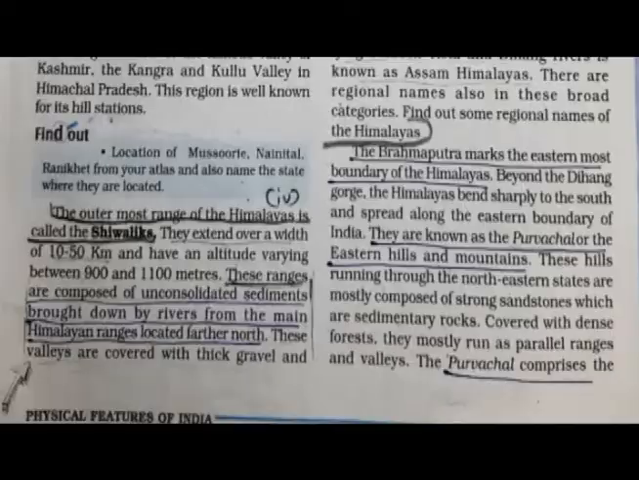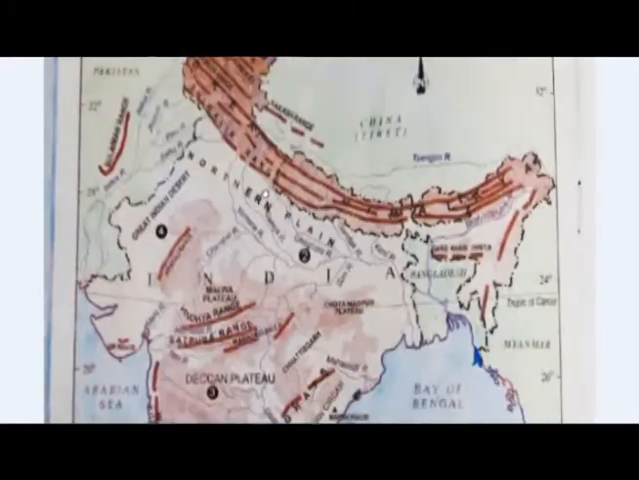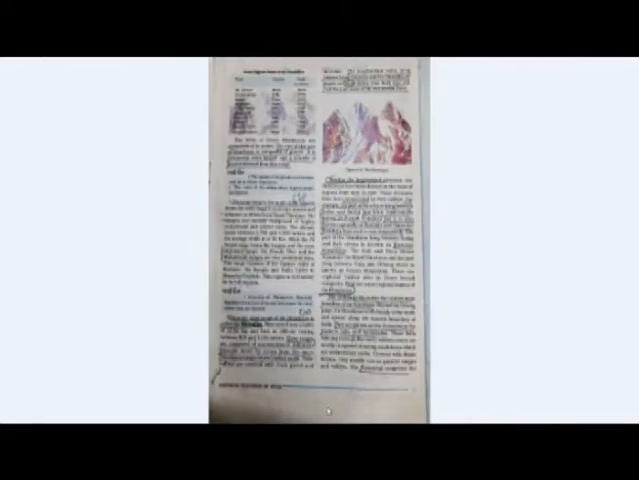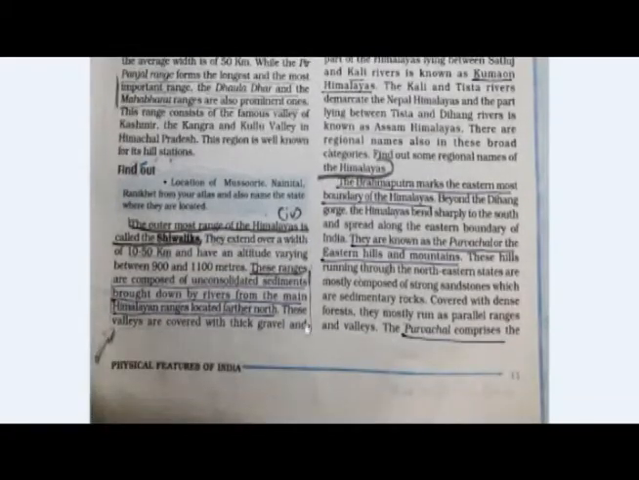So this part, the lowest part of the Himalaya, these are Shivalik ranges, which are formed from the sediments which are brought by the rivers flowing from the upper part of the Himalaya. These ranges are composed of unconsolidated sediments brought down by rivers from the main Himalayan ranges located farther north. These valleys are covered with thick gravel.